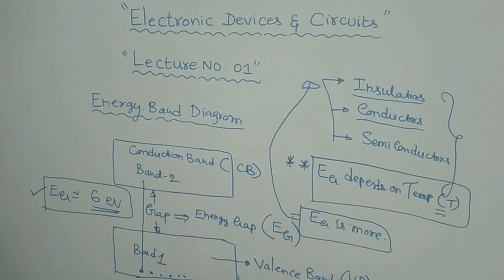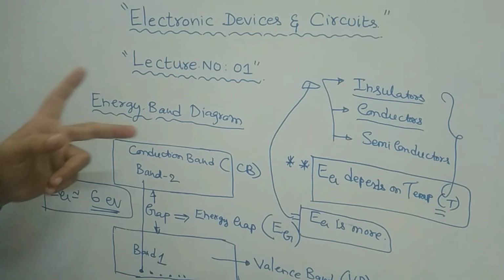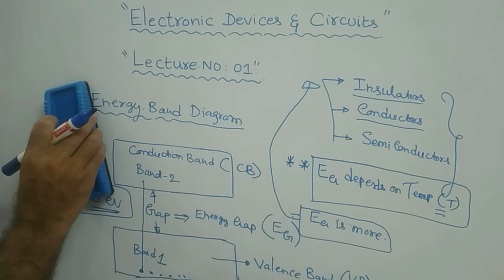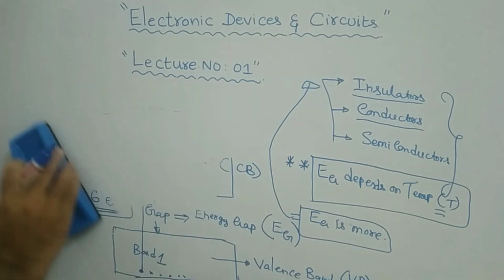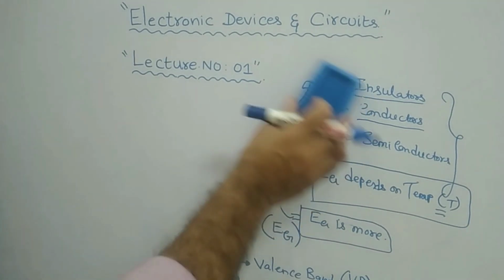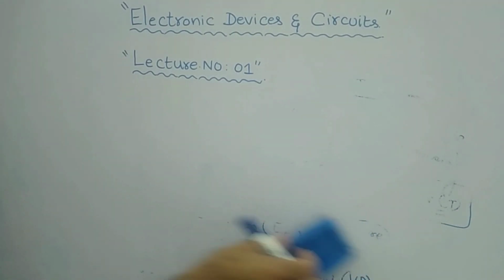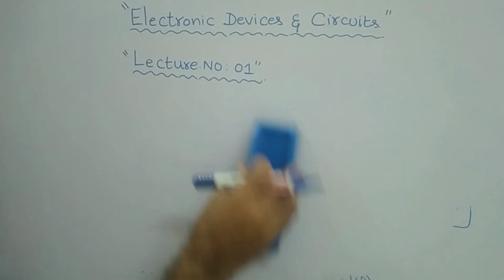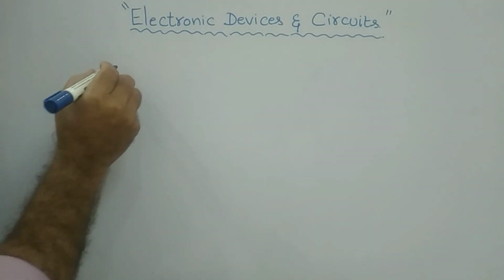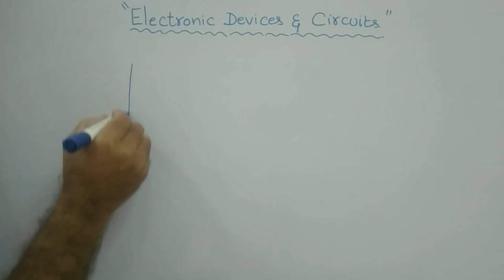Now, let us see the energy band diagram for the insulator first, then I will explain the energy band diagram for the conductor. For an insulator, the energy band diagram will be like this.